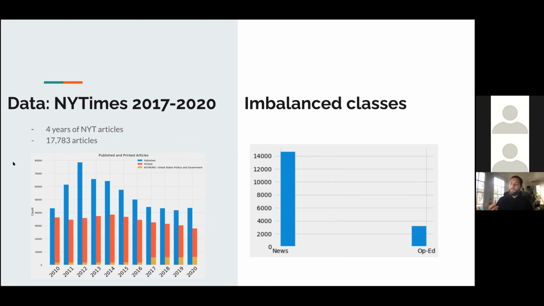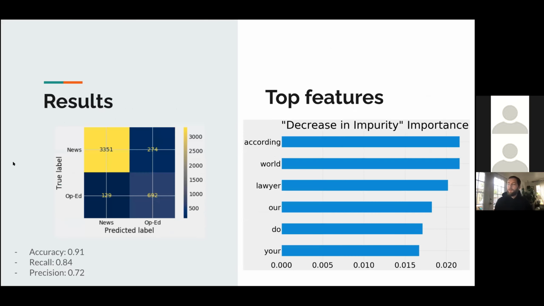And so I also focused on just those 4 years, 2017 through 2020, for the second iteration of my data. I maintained a similar balance of op-ed to news, and I was able to bring that precision number up. You can see in the top right-hand corner, relative to the others, it has been brought down a bit, while accuracy and recall remain pretty high.